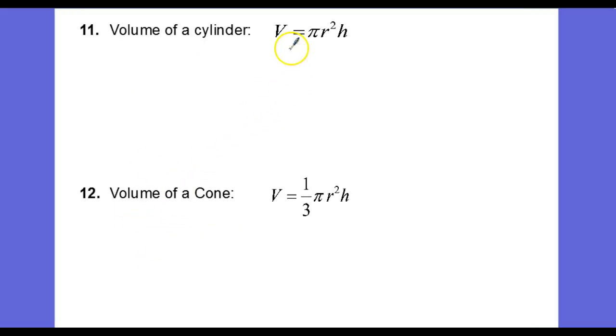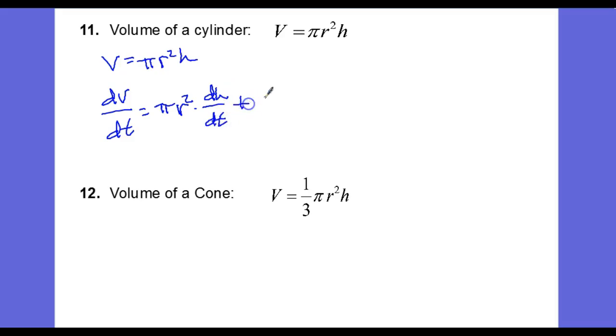A couple of different volume formulas here, cylinder and a cone. So let's differentiate these. We have V equals pi r squared h, and dV/dt is equal to, and I have to apply the product rule here. Pi is a constant, we'll just leave that there. And r squared, this is my first variable, so r squared times the derivative of the second, which is going to be dh/dt.